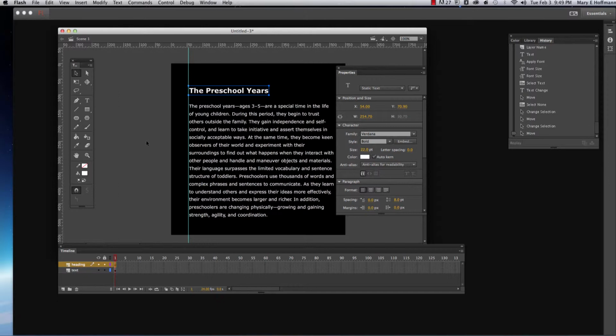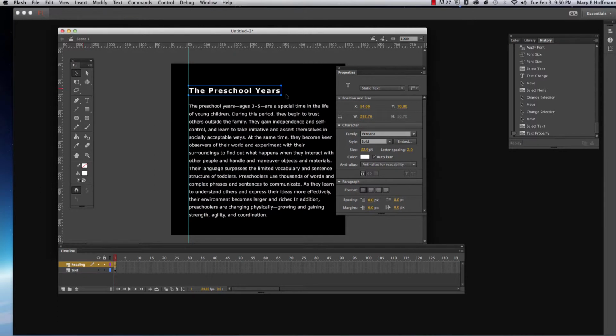Now I'm going to adjust the tracking on this title. I think it might help the readability on this. So let's just go over to where it says tracking. I have to find it. Here it is. Letter spacing right here. It's right next to where it says size. So let's just do it a little. That's at 2. Let's see how that looks.